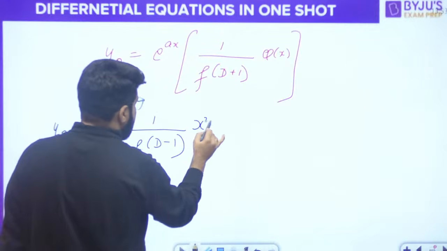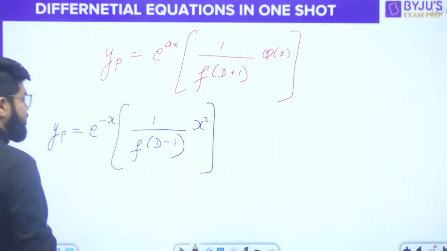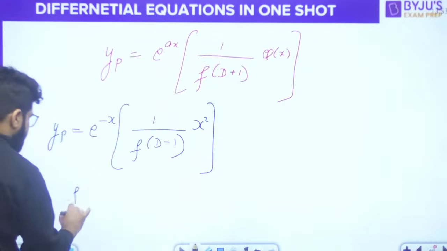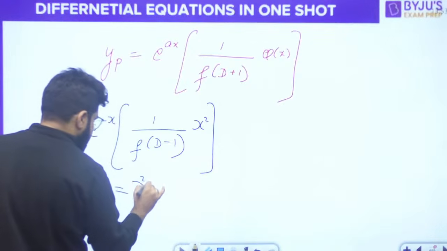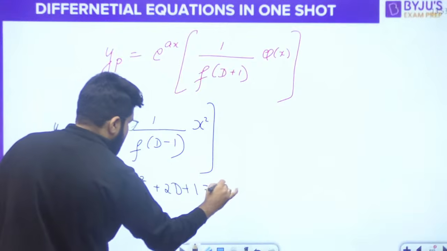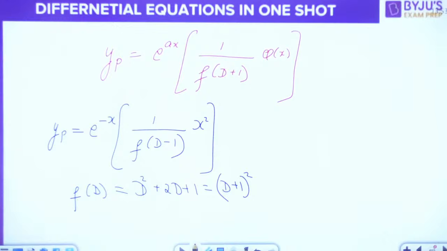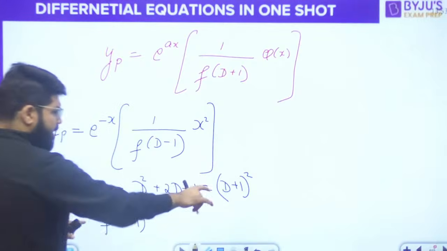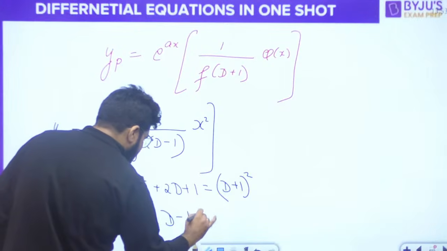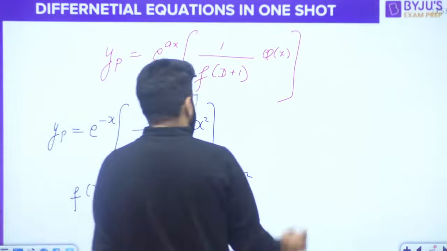What is the phi x function? It is x square, which is algebraic. We will see what to do next, but first let's talk about f of D minus 1. What is f of D? F of D is D square plus 2D plus 1, and that is actually D plus 1 whole square. So what should be f of D minus 1? Replace D by D minus 1. So D minus 1 plus 1, the 1 cancels, so it is simply D square.